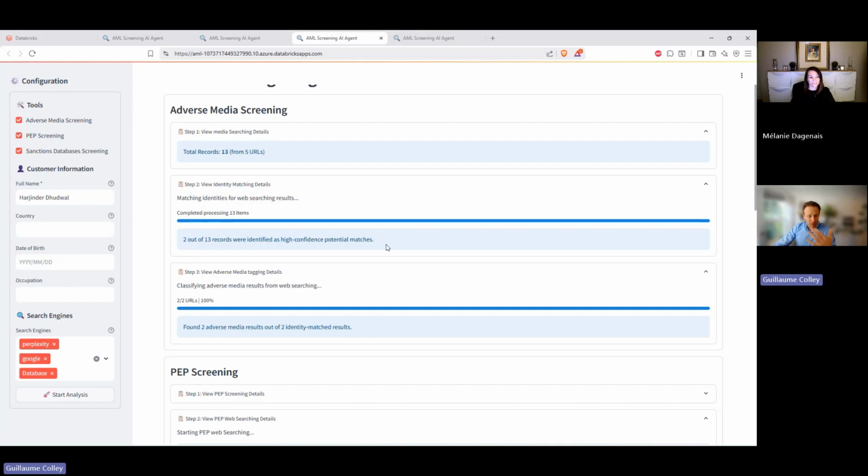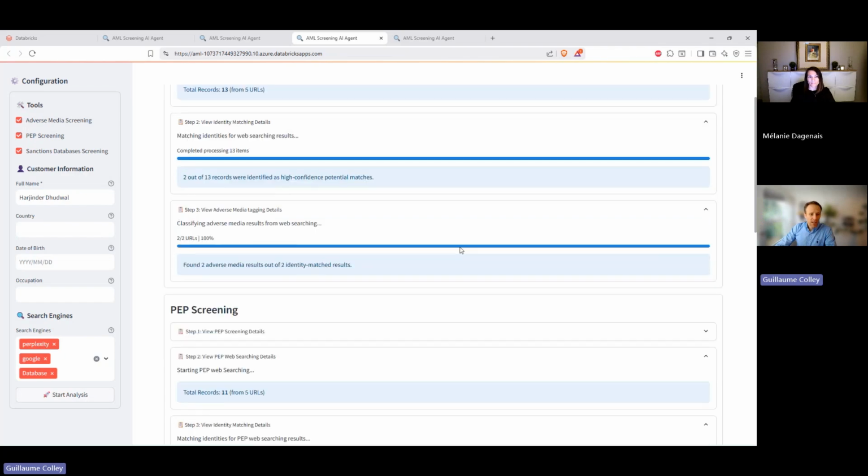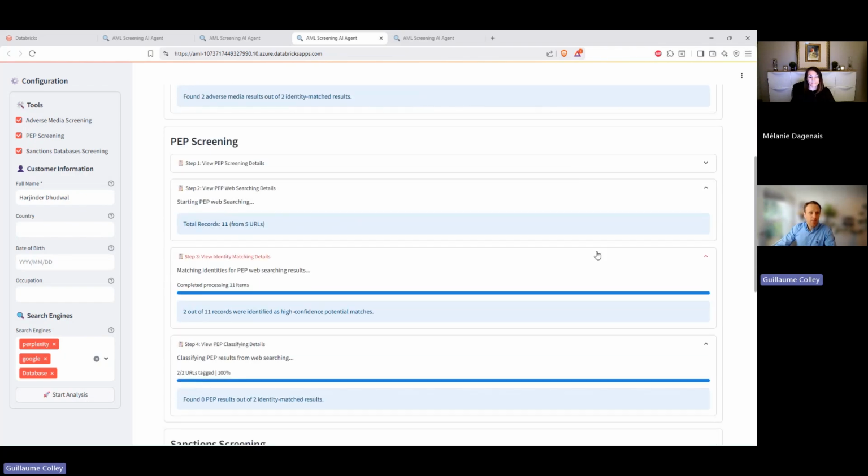Of those, we go to the next step: now we have 2 sources talking about our client. Are those adverse or not adverse? In this particular case, 2 out of the 2 were indeed adverse media. So that closes the adverse media screening part. Jumping into the PEP screening.